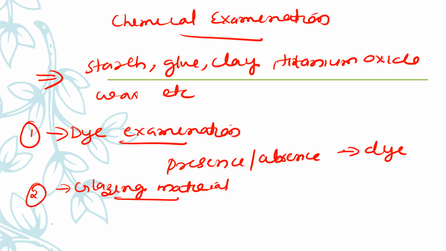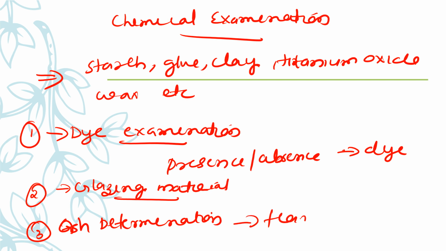And the third one is ash determination. The questioned document and control sample are both carried upon a flame, similar to the flame test we use for fibers.